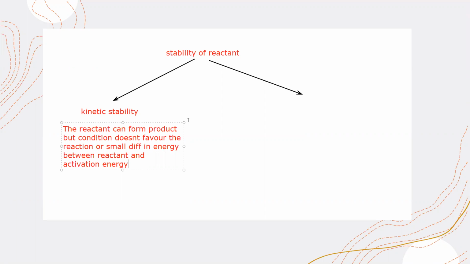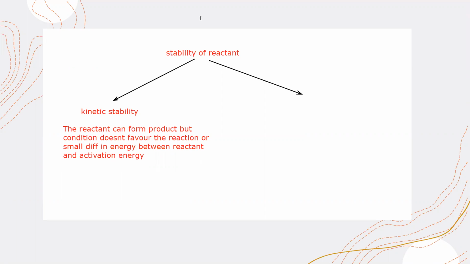So when there's a small difference between the energy of the reactants and the activation energy, or the reactants have the potential to form a product but still are not forming a product, we call these types of reactants kinetically stable reactants.